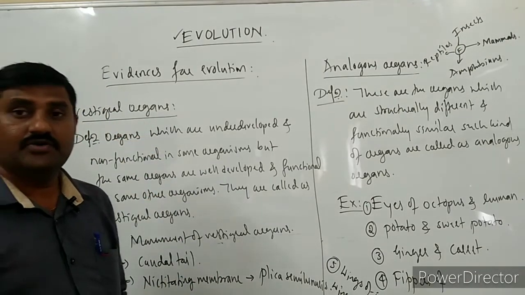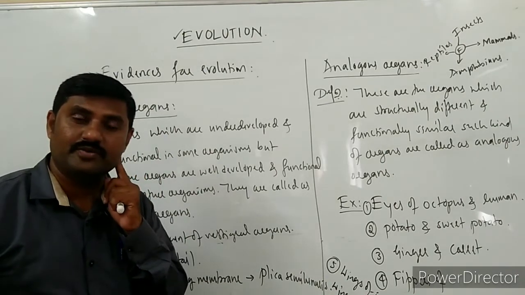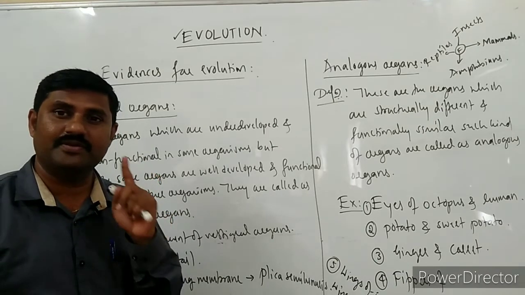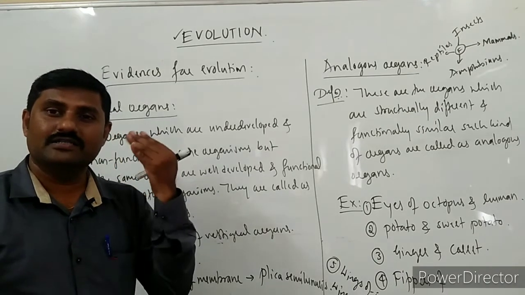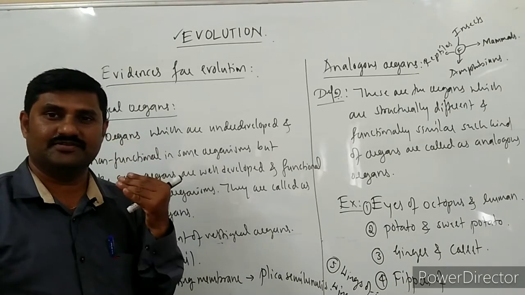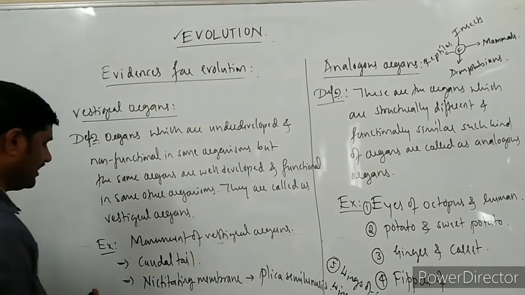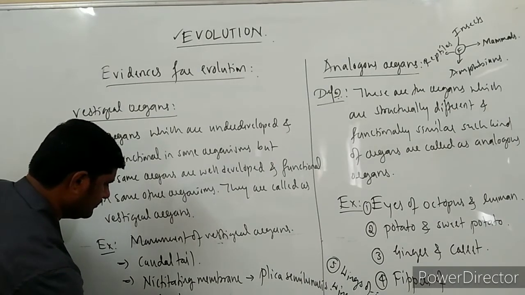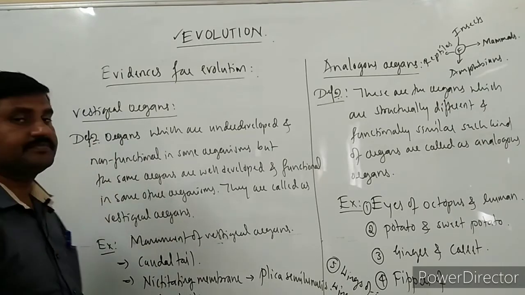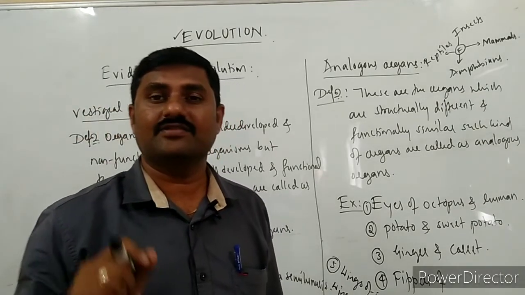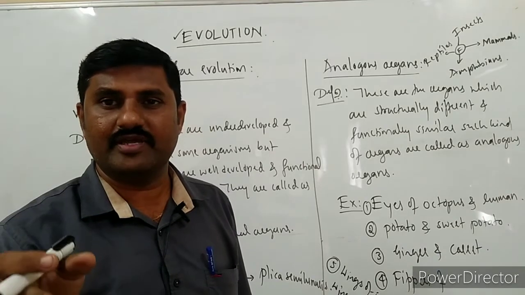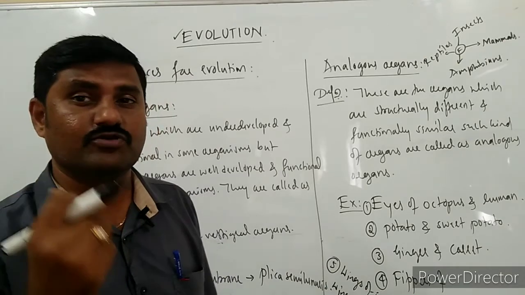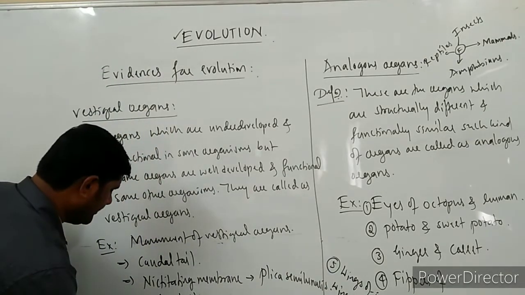Wisdom tooth is there in the case of human beings. They are not well developed. They are non-functional. They do not help in grinding the food. They are the last teeth, right? Wisdom teeth they are called. So they are vestigial organs in human beings, but they are well developed in carnivorous animals for grinding the food or the meat, right?